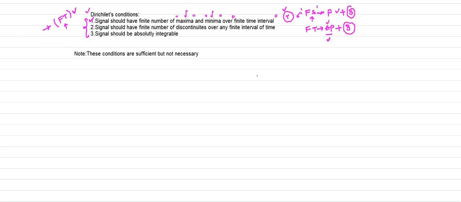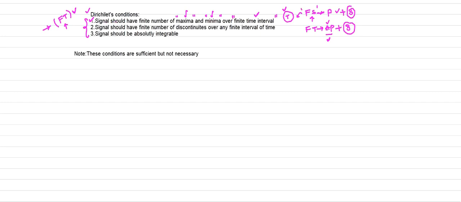Therefore here we consider the finite interval instead of the time period. Over the finite interval, the signal should have a finite number of maxima and minima. So that is your condition 1.